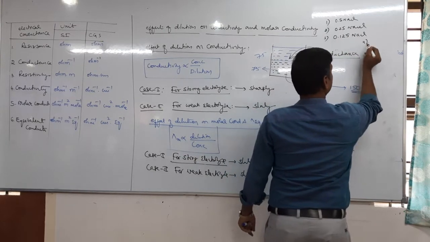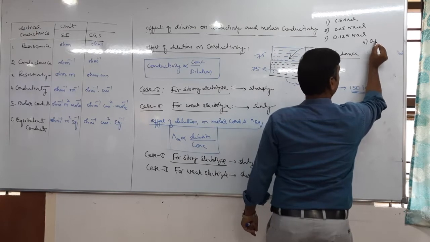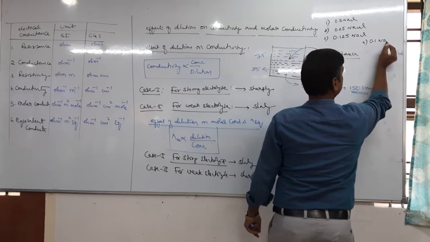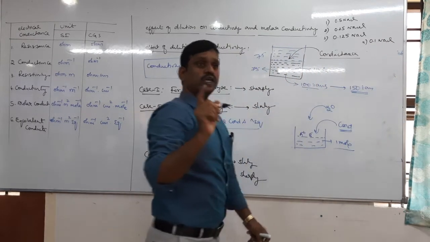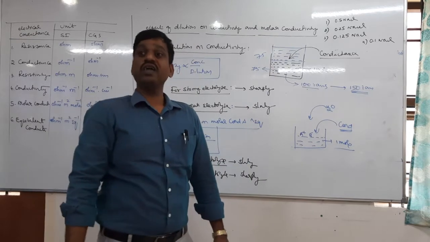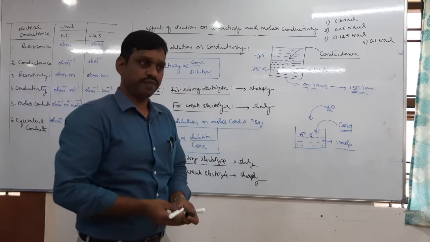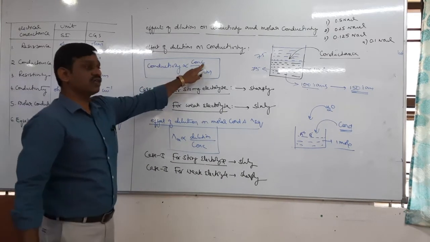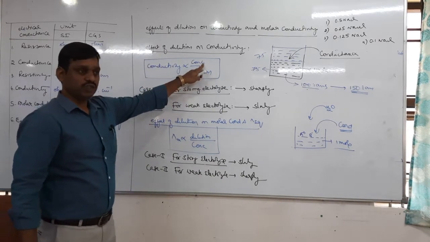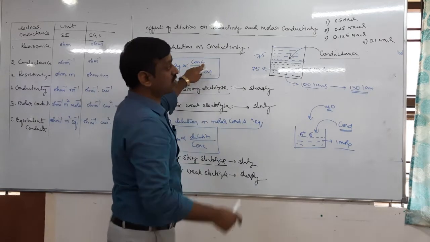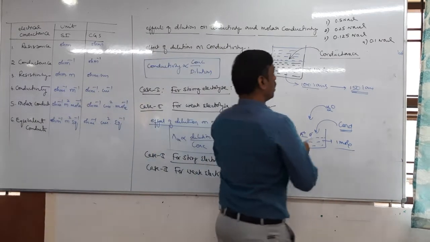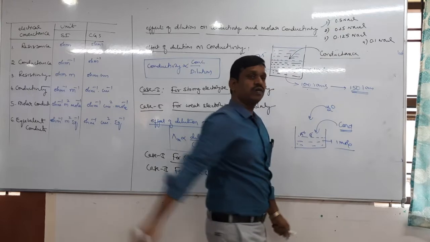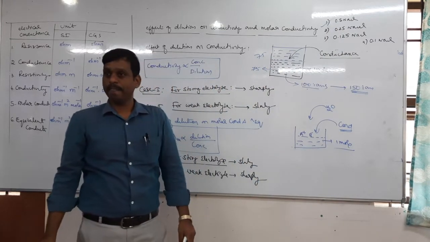And option 4, 0.1 NaCl. Which has the highest conductivity? Conductivity is directly proportional to concentration. So identify which has the highest concentration. 0.5 is the highest concentration, therefore more conductivity.